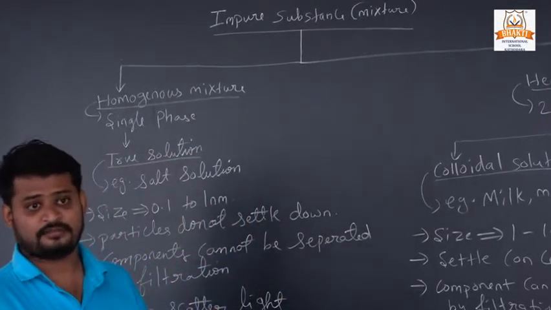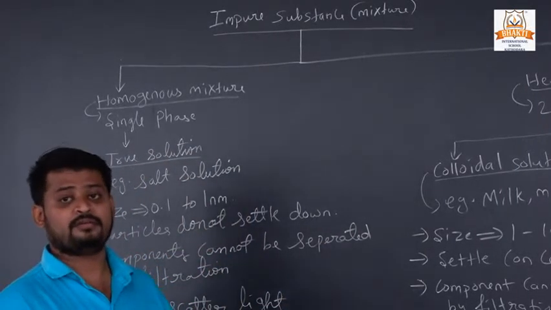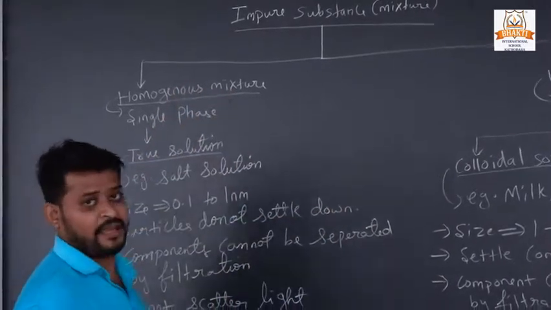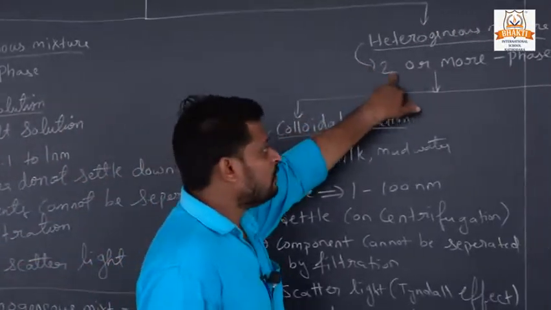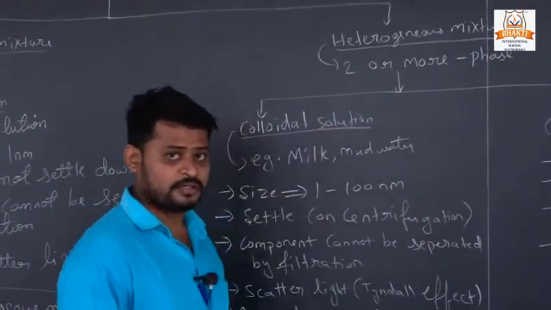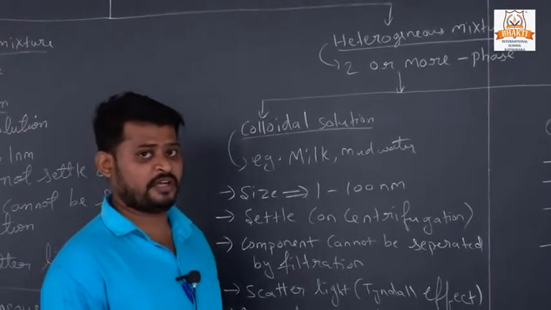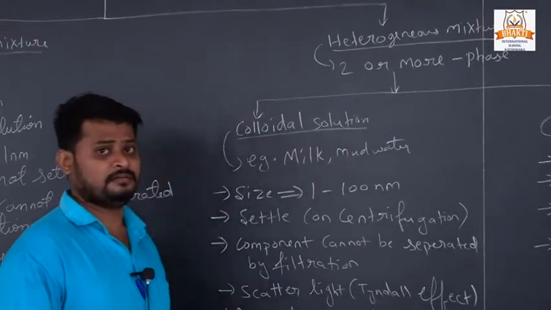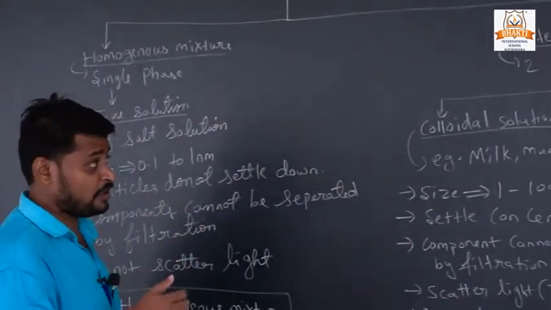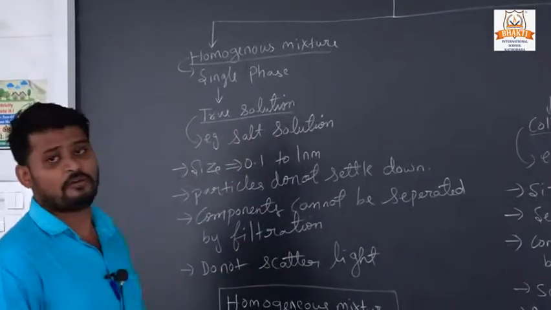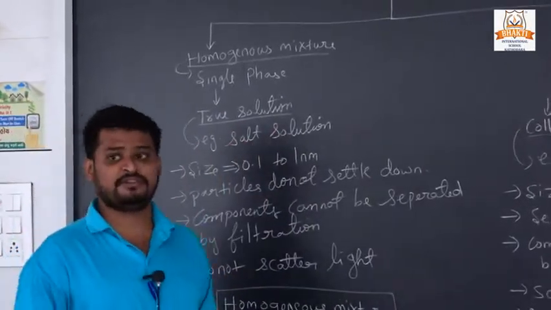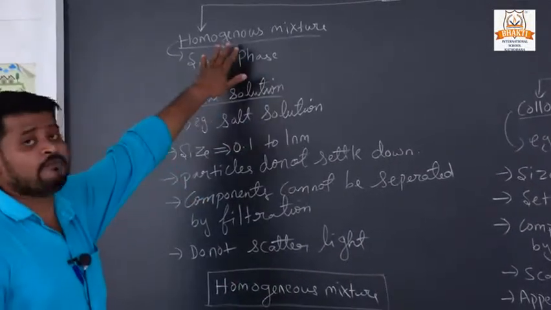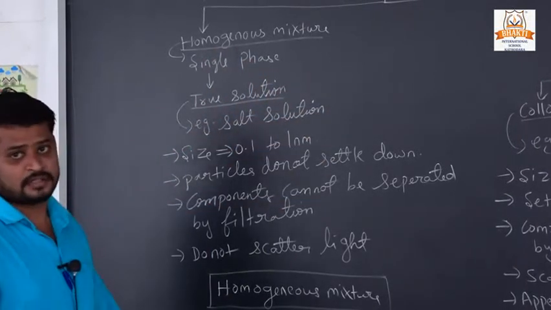One type of impure substance is mixture, and there are two kinds of mixture: one is homogeneous mixture and the second is heterogeneous mixture. We already discussed the difference between homogeneous mixture and heterogeneous mixture, so we will continue with our topic. We didn't study the properties of homogeneous and heterogeneous mixtures in the previous lecture, so we will start this video with their properties.